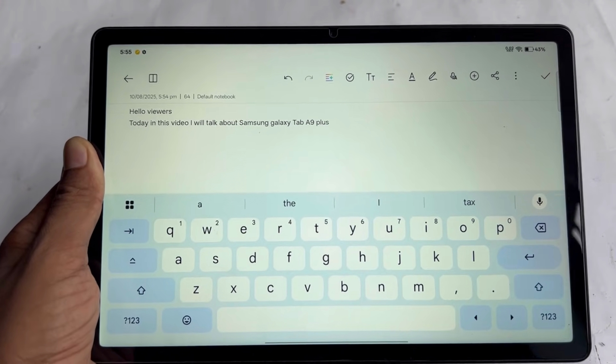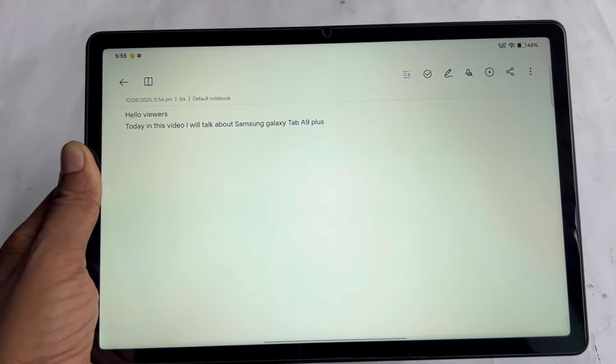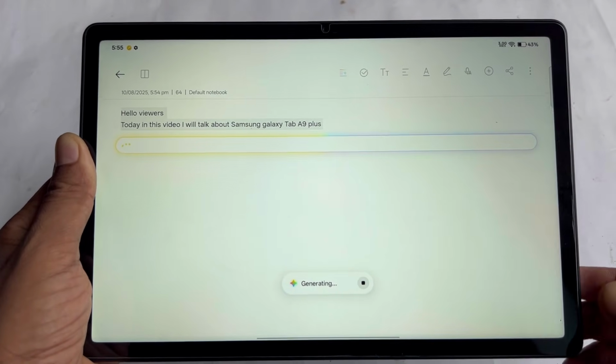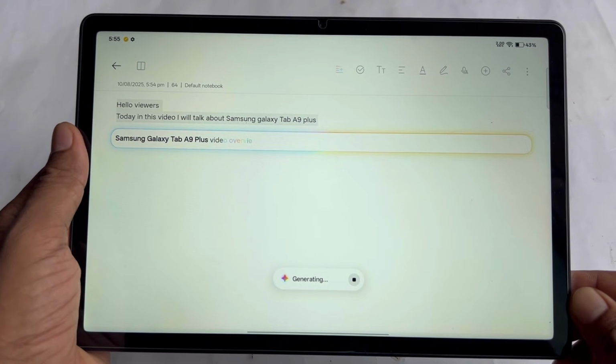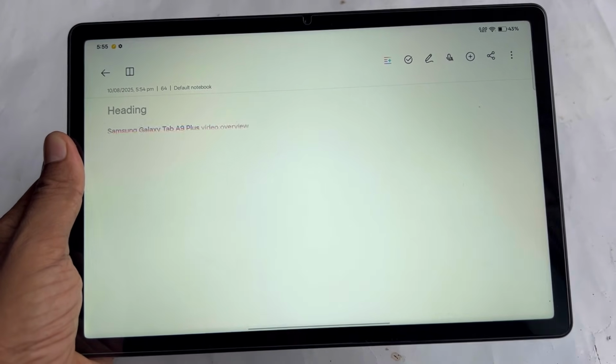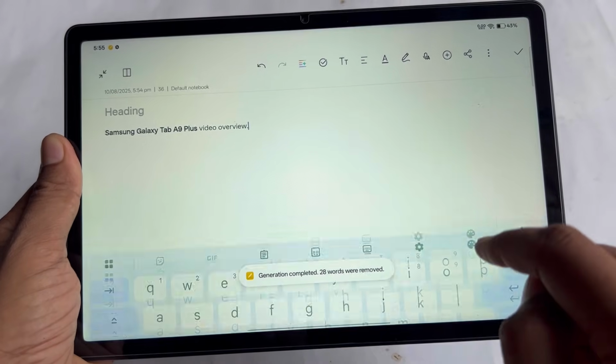In order to activate AI, you have to click on this sign, that is AI, and now you have to click on this format. Now it will transform my line into an AI version. After that I will click on replace and my lines will be replaced by these lines.